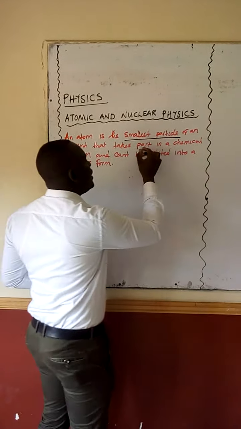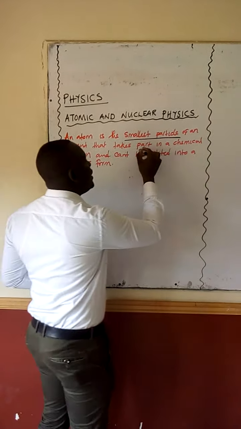So the aim of the chemist, as a chemist, we discuss how these atoms react or perform certain functions in a chemical reaction. Now, our job as physicists, we are not interested in how they react, but we are interested in how they can release energy to the surrounding. This is the reason why we are discussing atomic and nuclear physics.